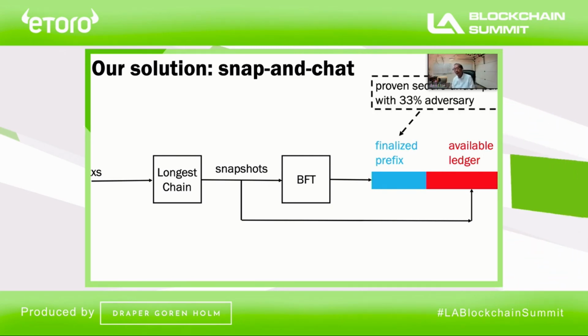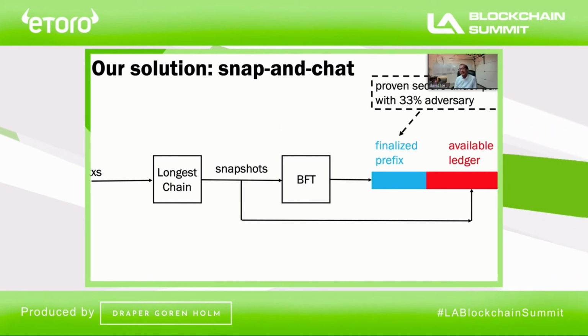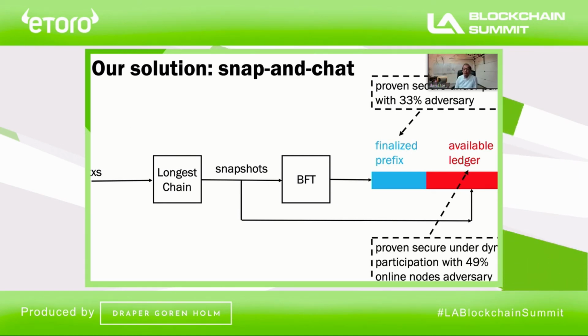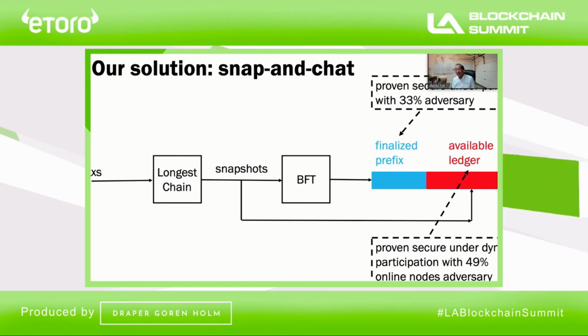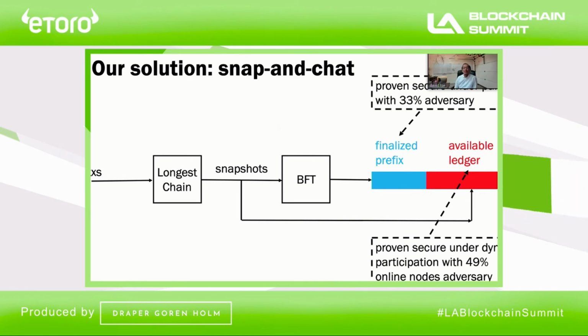And what we showed is that this system is actually very secure. In fact, we showed that the finalized prefix can be proven secure even under network partition, as long as there is less than 33% adversary. And the full ledger is proven secure under dynamic participation with a 49% adversary among online nodes. These two conditions are actually the optimal security conditions for each of the two ledgers separately. So what we showed is that with this prefix condition, both are still optimally secure.